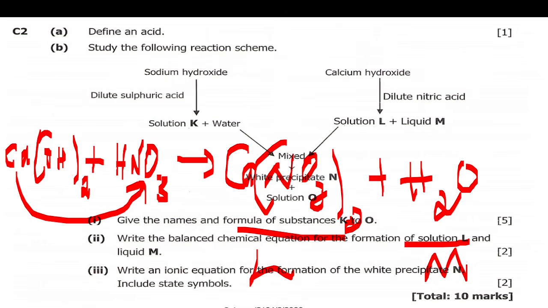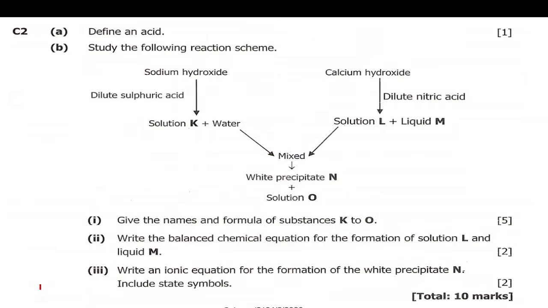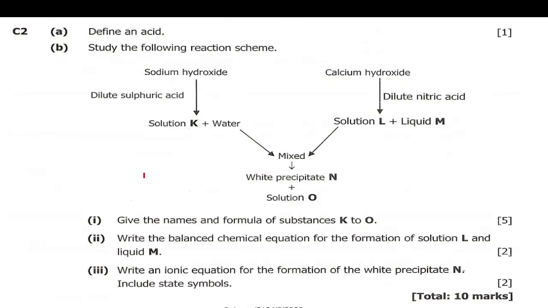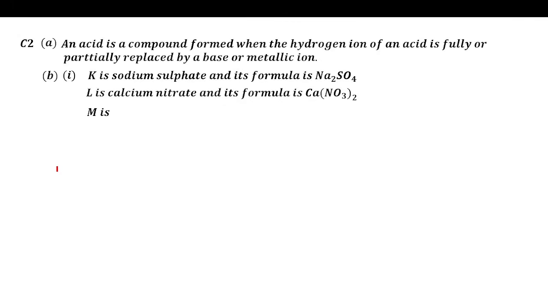So here we are going to say that L is calcium nitrate, written as Ca(NO3)2, with open bracket, NO3, close bracket and the 2 here. Then we are saying this M here is going to be water. So M is water and its formula is H2O.